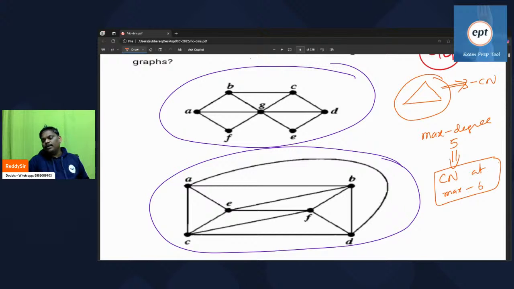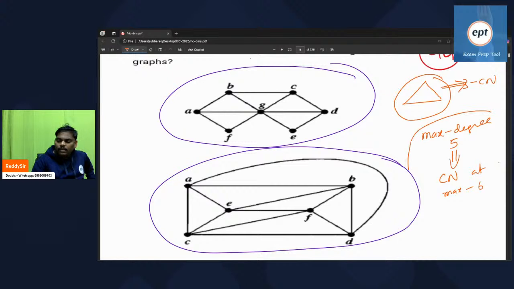Something like a complete graph. Assume a complete graph with 6 vertices, K6, where every vertex has degree 5. So maximum degree is 5, and the chromatic number is 6 because every vertex is adjacent. So if the maximum degree is 5, chromatic number is at max 6. Please remember this.